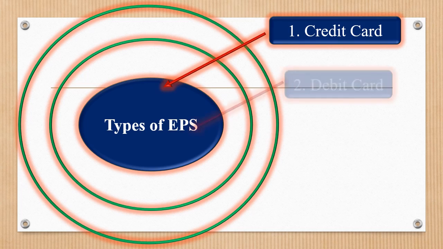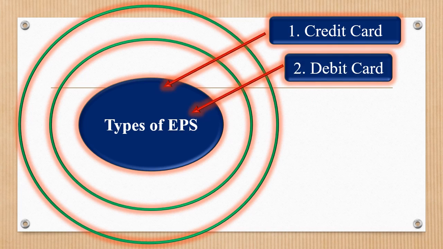Next is debit card. This is one more form of plastic card. This is somewhat similar to that of credit card. The only one difference is that there is no credit facility available to the debit card holder on his debit card.